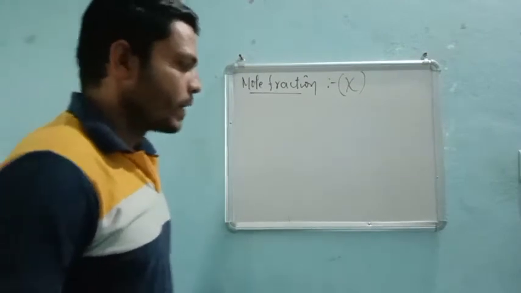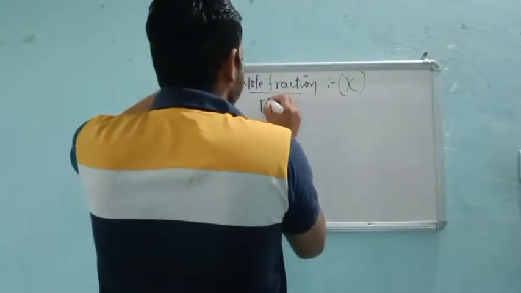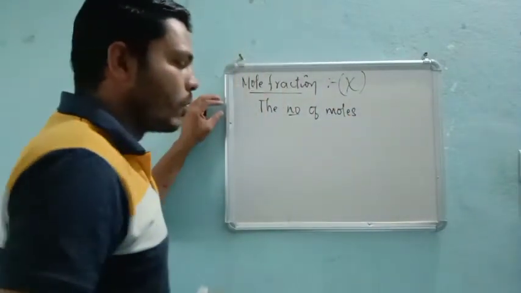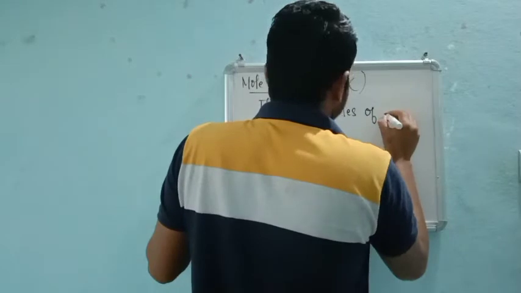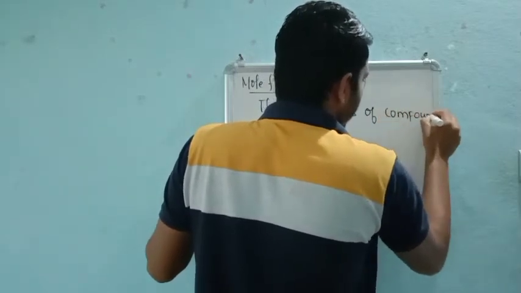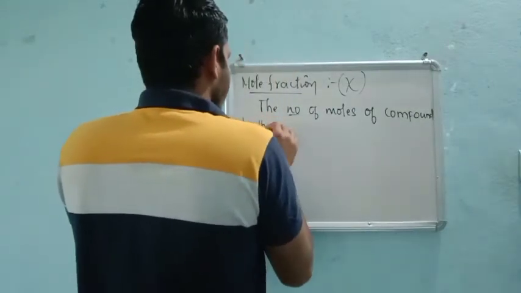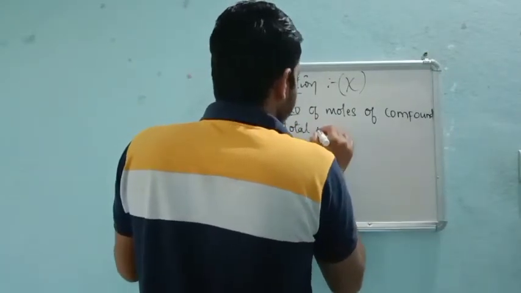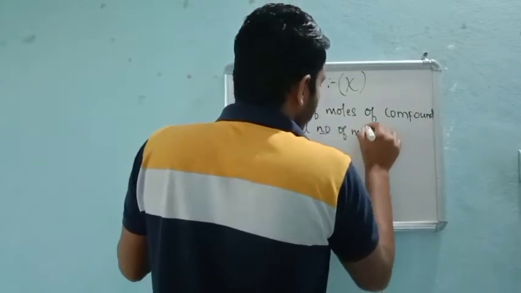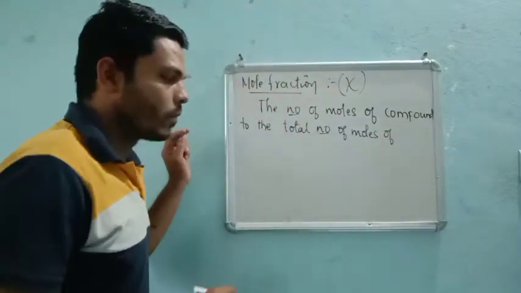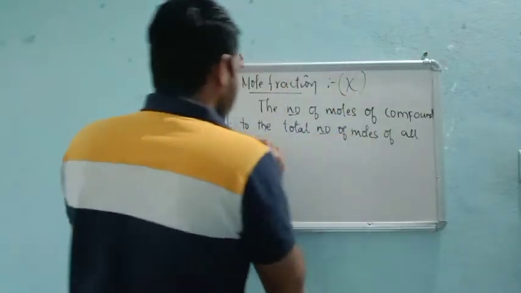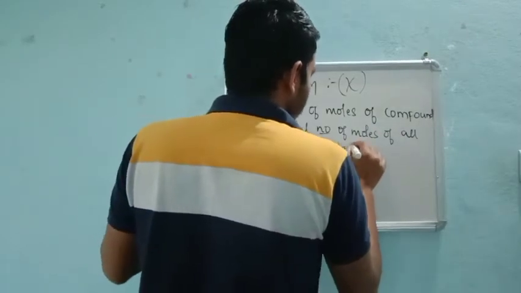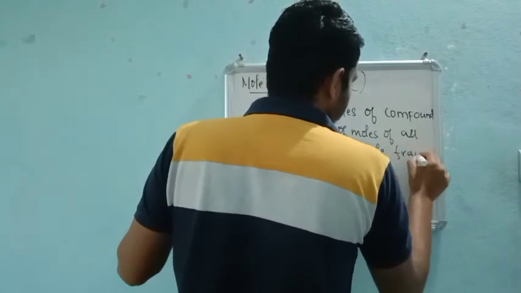It is denoted by the letter X. The number of moles of a compound to the total number of moles of all components is called mole fraction. Very simple it is.